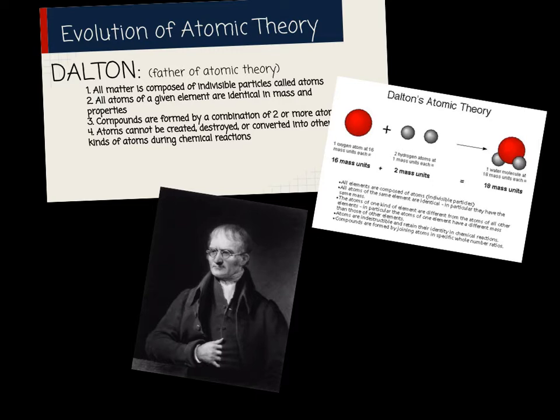He also said all atoms of a given element are identical in mass and properties. Well, all carbon atoms have similar properties, that is true, but not all carbon atoms may have the same mass. When we talk about atoms having different masses, we call those isotopes. Isotopes are atoms with the same number of protons, but different numbers of neutrons. So therefore, they have different masses. And we'll talk about that in another video.